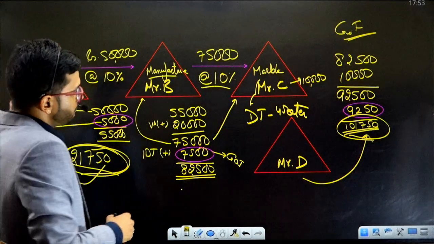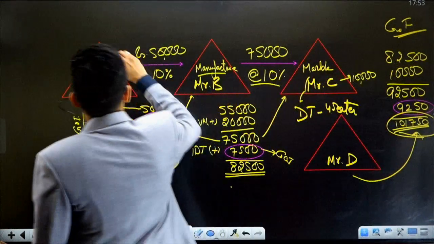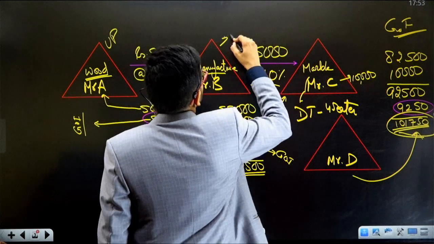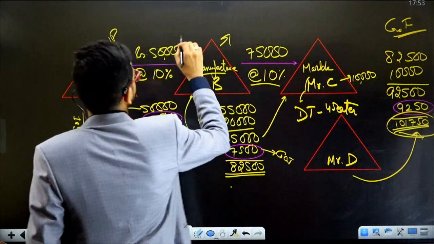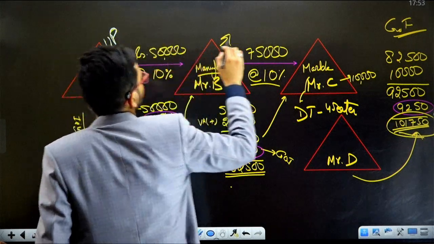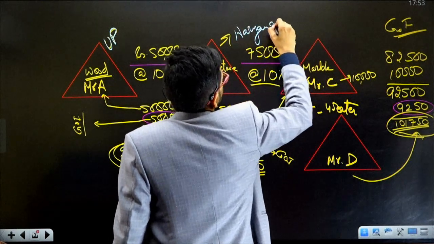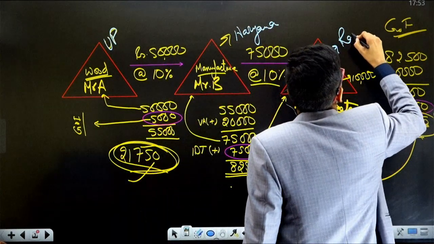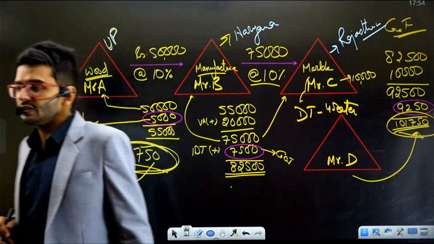I'll give you an example. Suppose in this particular example, Mr. A is from UP, Mr. B is from Haryana, Mr. C is from Rajasthan. Suppose you have different states, and different states have different taxes.